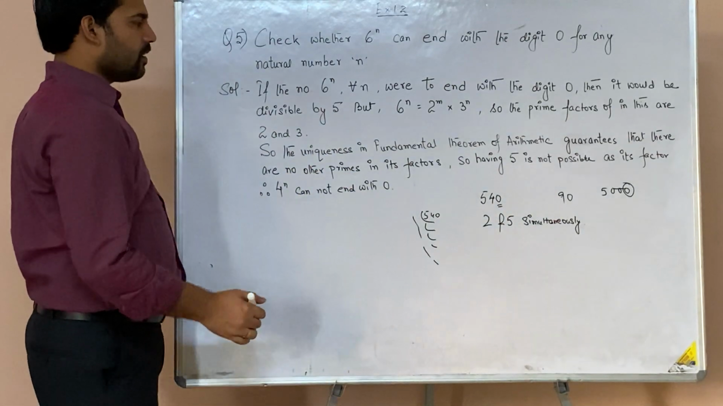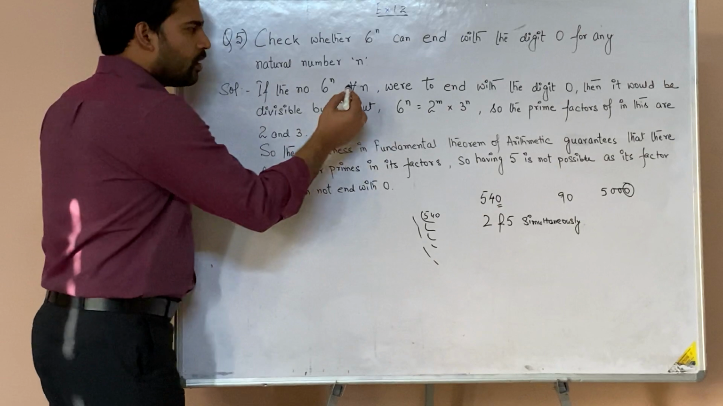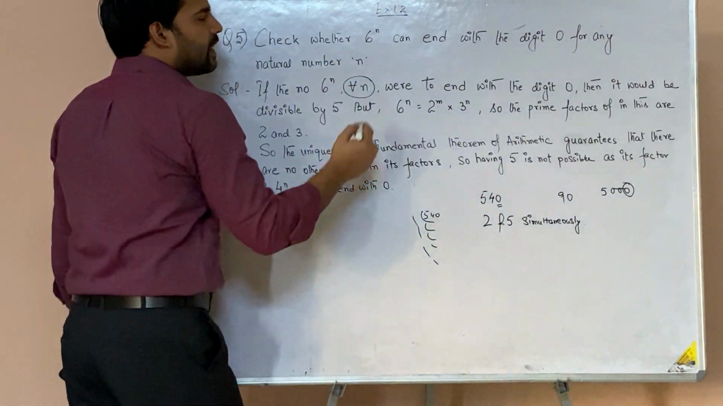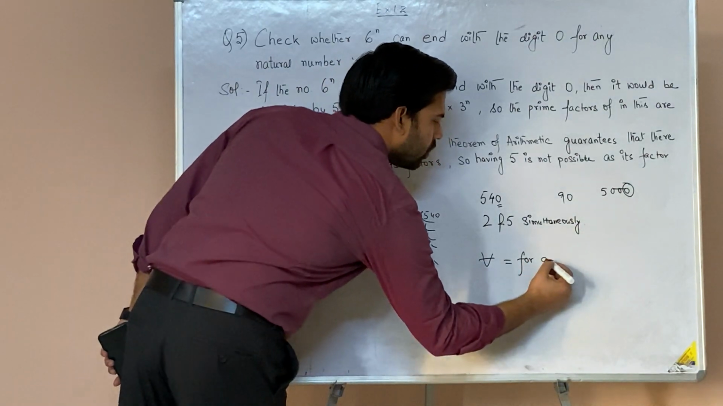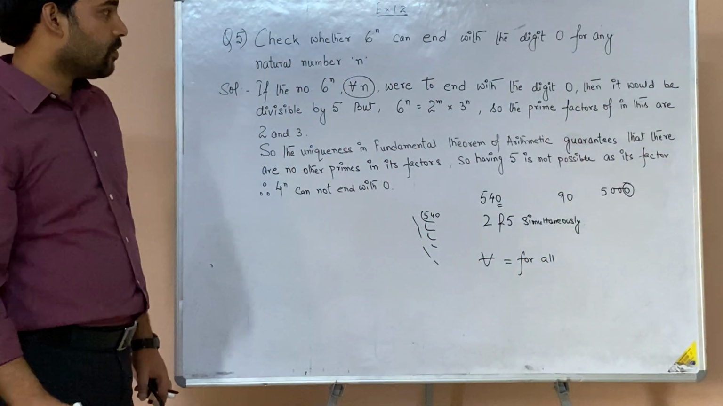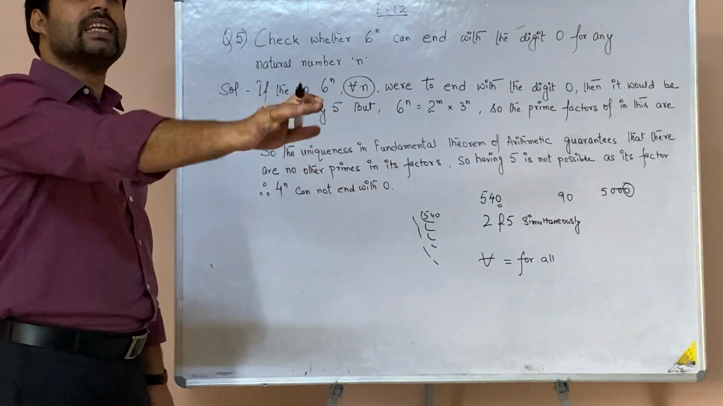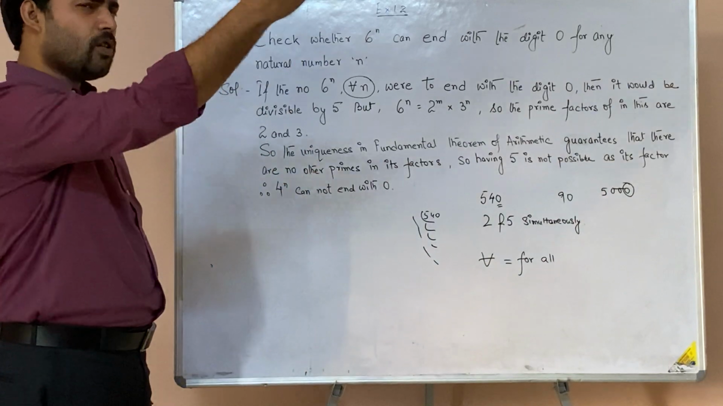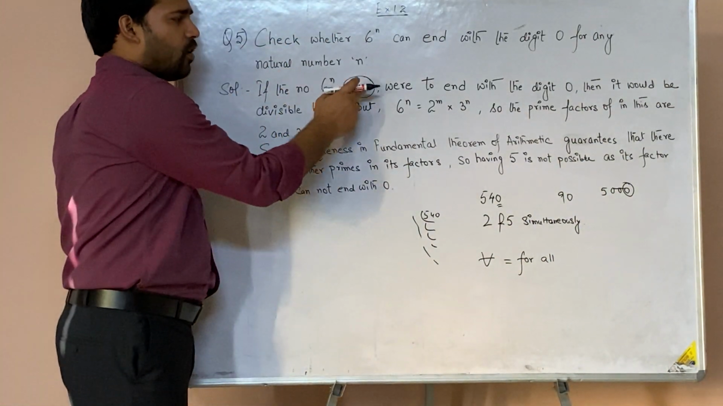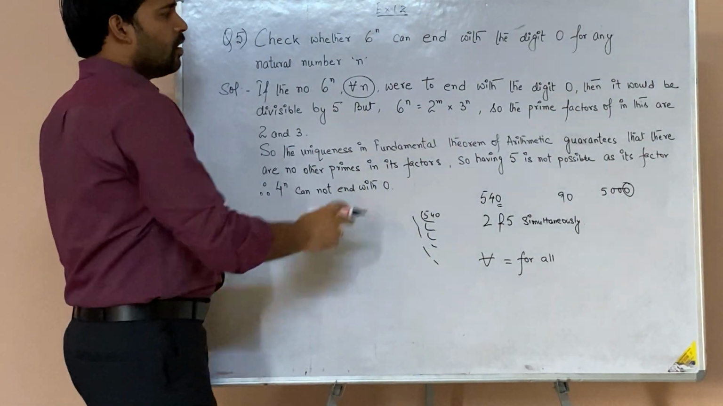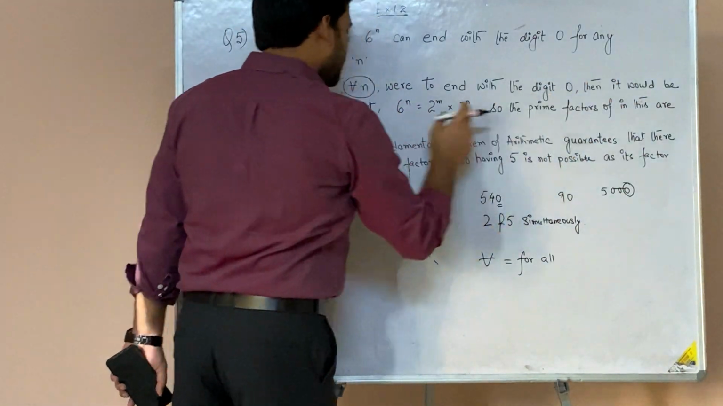So let us do it in this manner. I am writing it down. If the number 6 to the power n, for all n, what is this sign? This sign means for all. For all n means for all natural numbers 1, 2, 3, 4, 5, till infinity. So if the number 6 to the power n for all n were to end with the digit 0, then it would be divisible by 5.